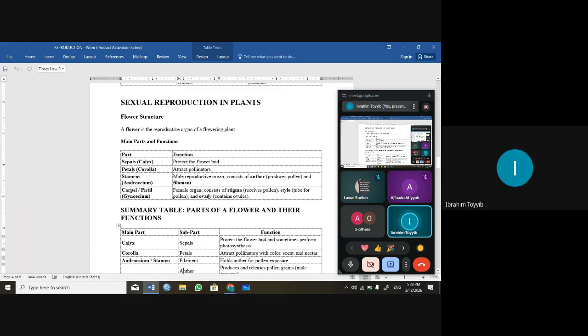So the carpel or pistil consists of the stigma, which receives pollen grain. We also have the style, which is the tube for pollen, and the ovary that contains the ovules. So the carpel or pistil consists of what? Stigma, style, and ovary, while the stamens consist of anther and filament.